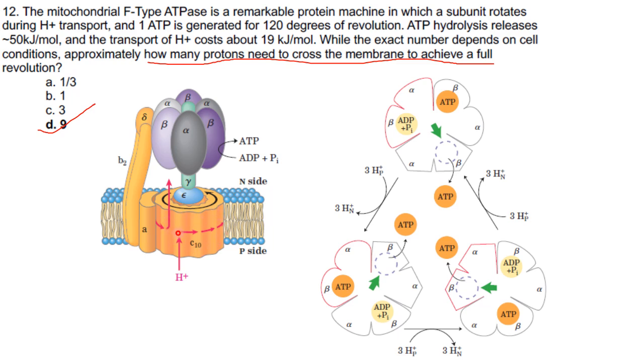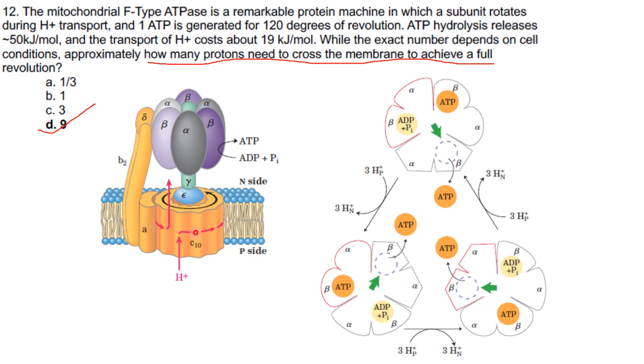Now the F1 particle has alpha, how many? 1, 2 and 3 alpha subunits and 3 beta subunits, that is beta 1, beta 2, beta 3. And there is the gamma subunit, which acts as the central shaft and helps in the rotation of this F1 particle. This is the F0. It has A, then C, then B subunits.